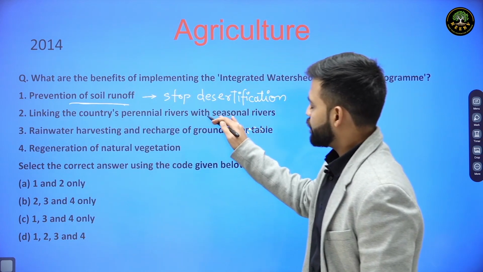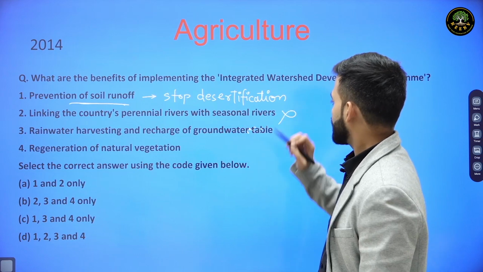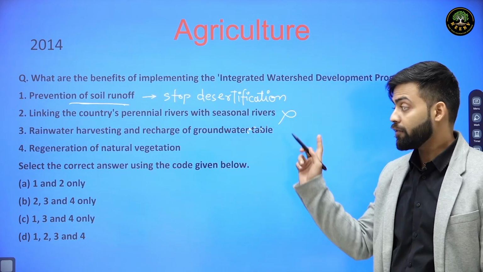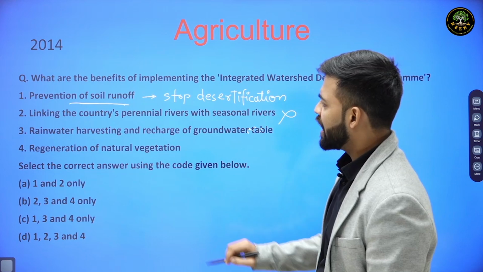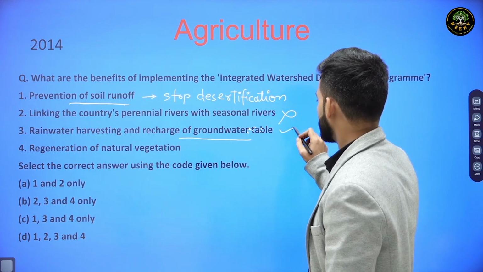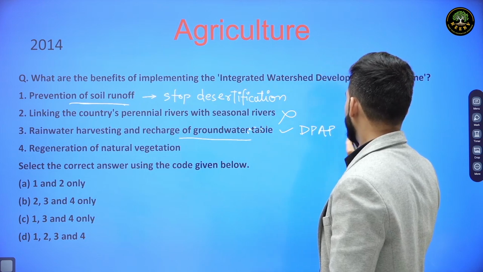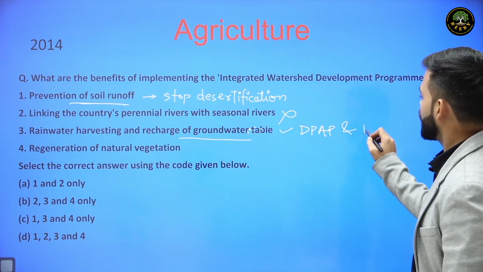Linking the country's perennial rivers with seasonal rivers, interlinking, was not the objective of this program. Rainwater harvesting and recharge of groundwater table was an objective of both DPAP, that is the Drought Prone Area Program, and DDP.